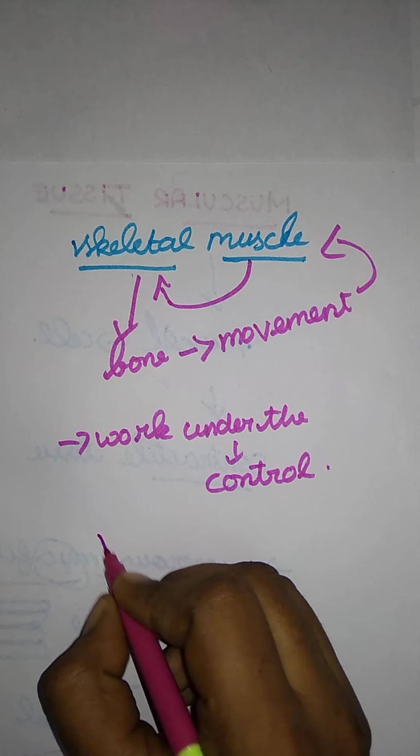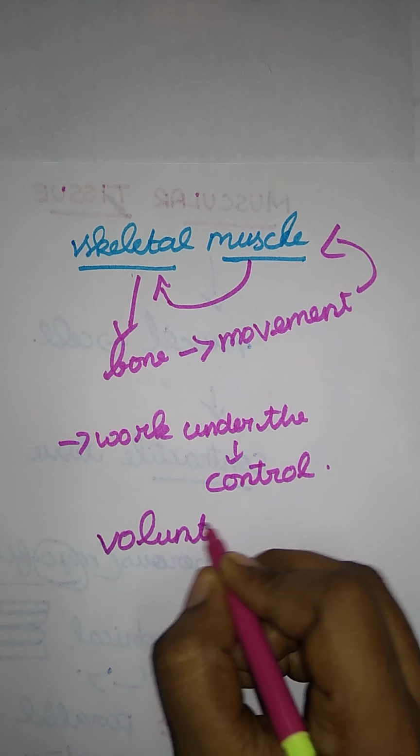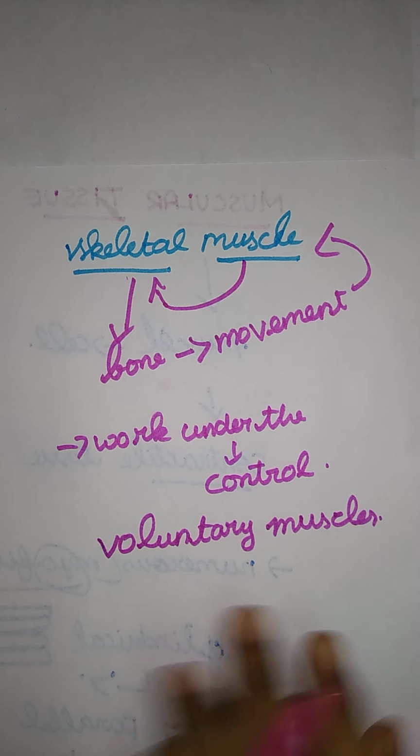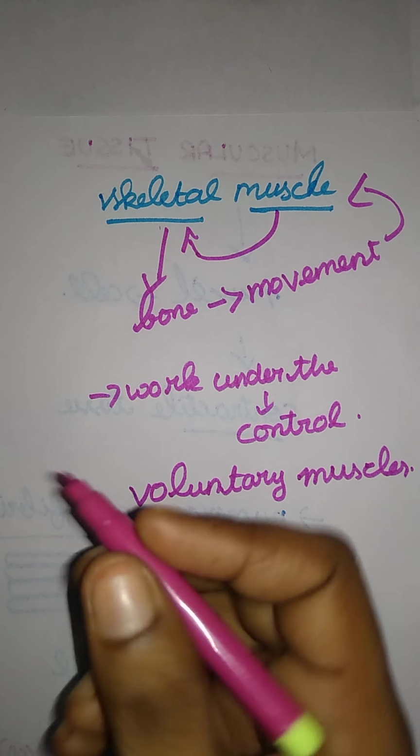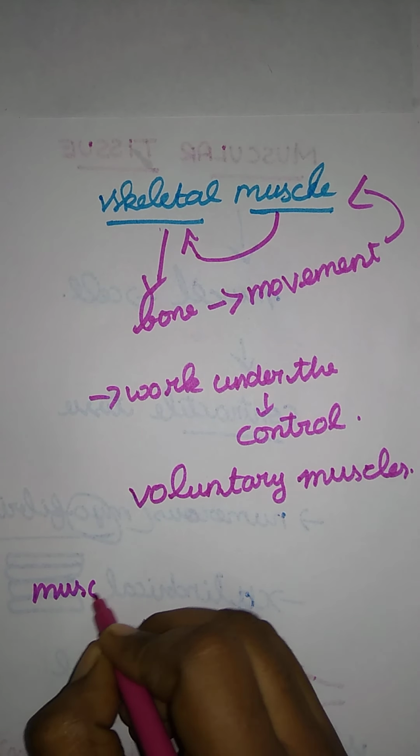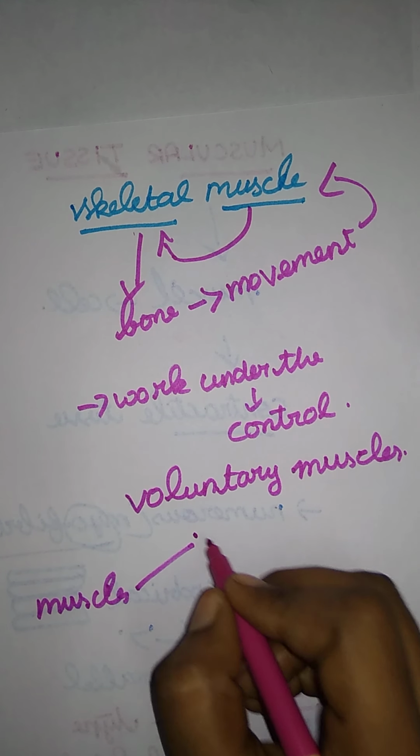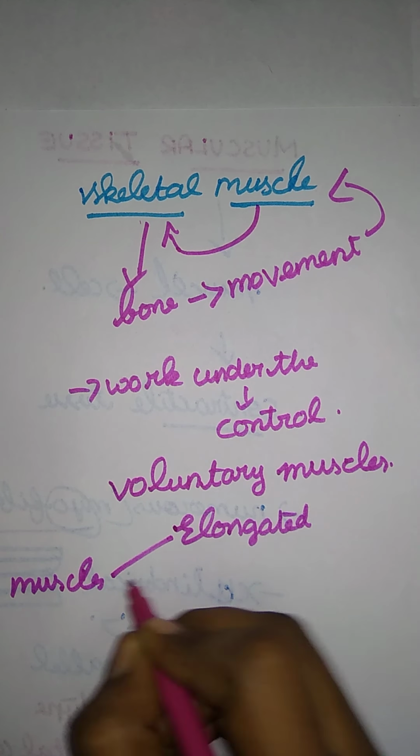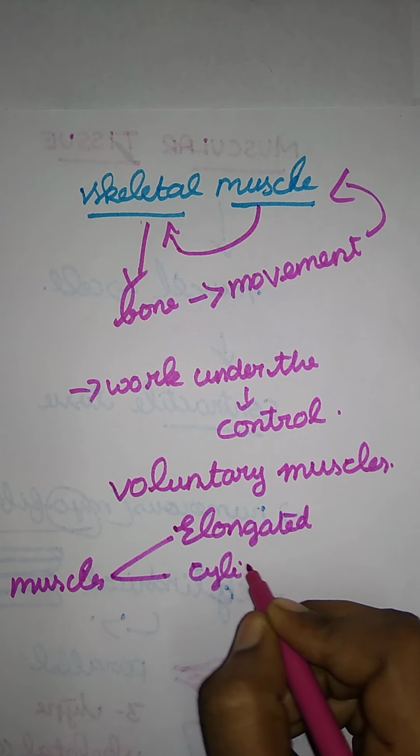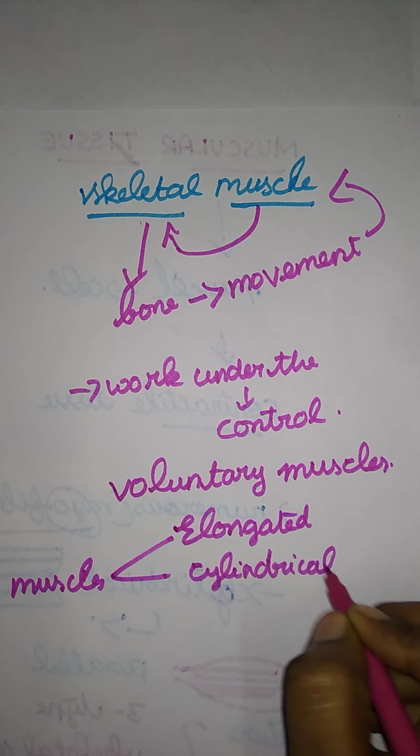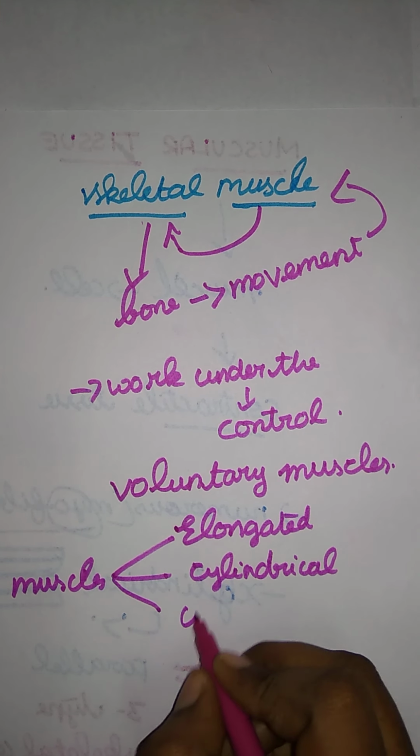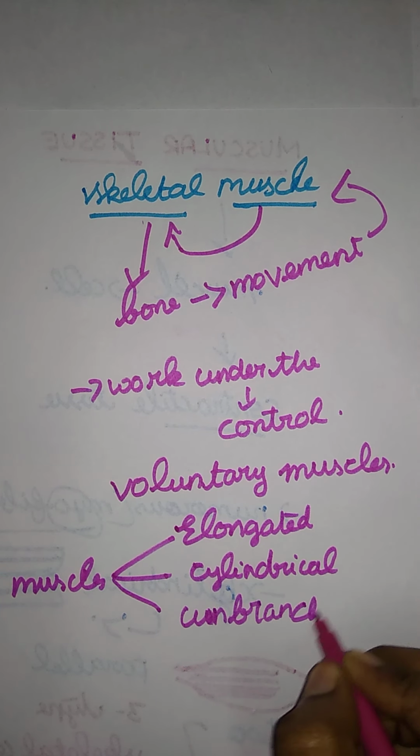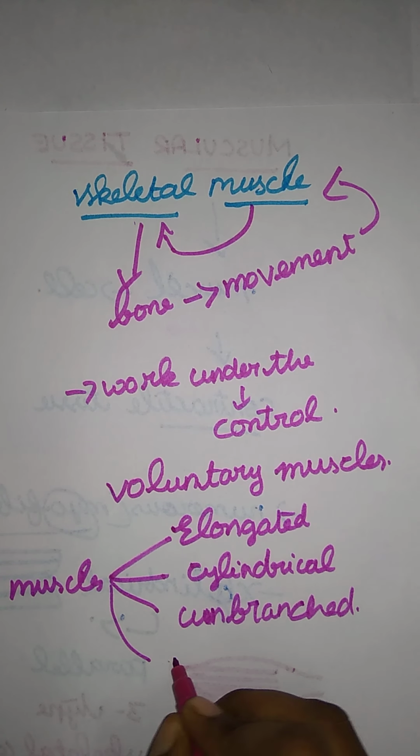What is the name given here? Voluntary muscles. What is the structure of voluntary muscles? Muscles are maybe elongated, cylindrical, unbranched, and fiber.